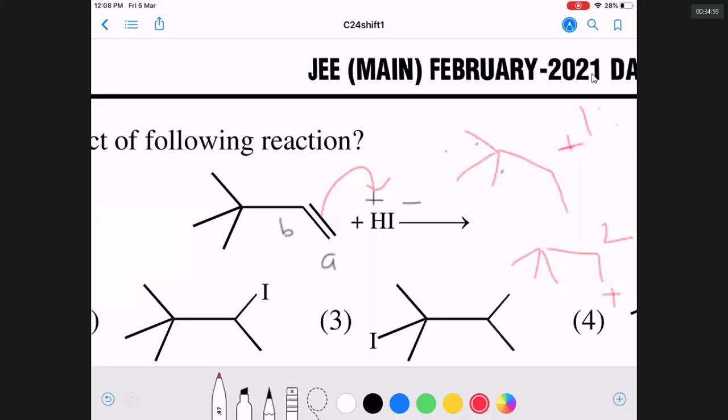The beta carbon gets the plus charge, because the secondary carbocation is more stable. The terminal carbon, which is bonded to only one carbon, a primary carbon, cannot take plus charge easily.